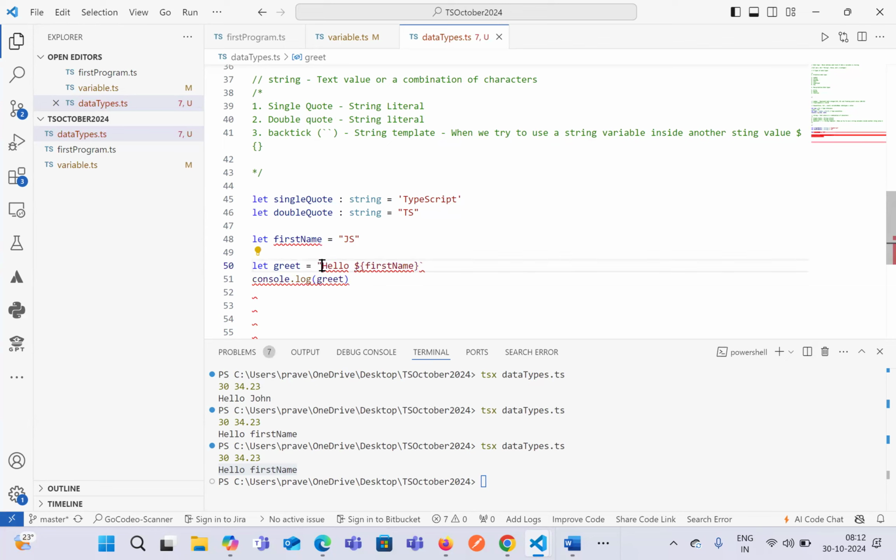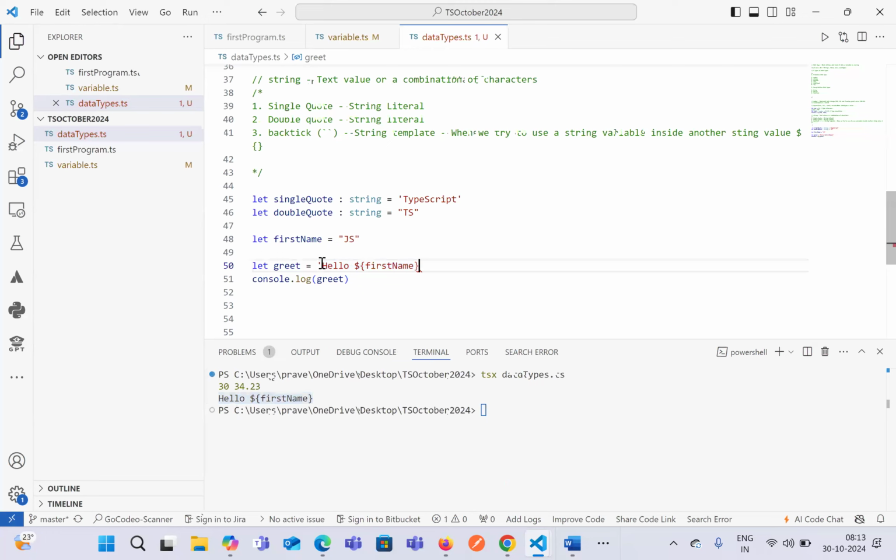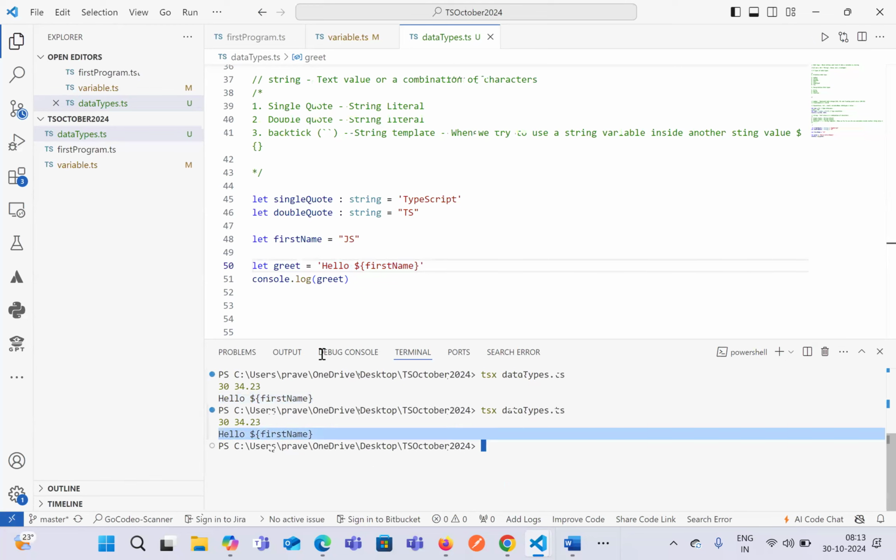Let's see what happens. Whenever we use double quotes, it just considers the whole value as a string itself. Now if we run the code, it just prints hello dollar first name. Even in terms of single quotes, if we declare a similar value, it prints hello first name over here.